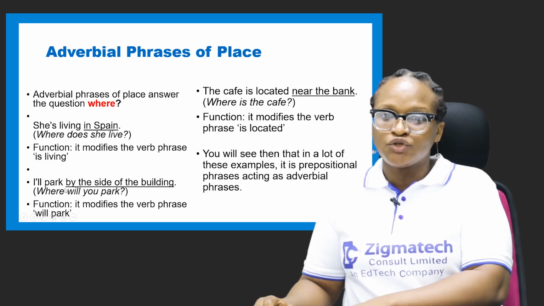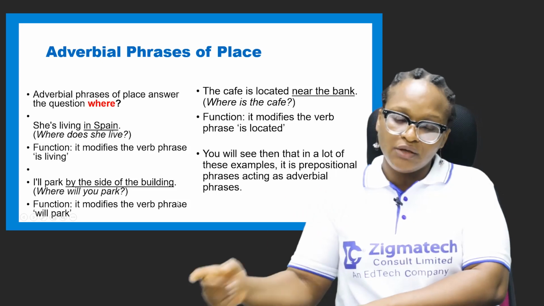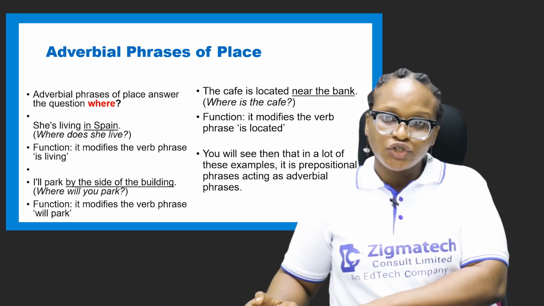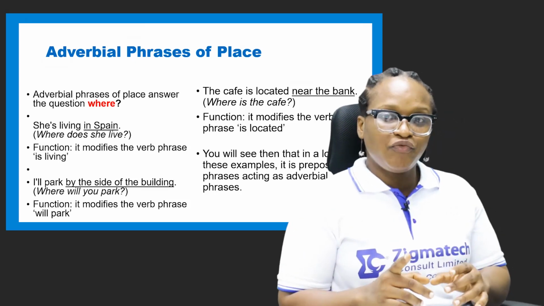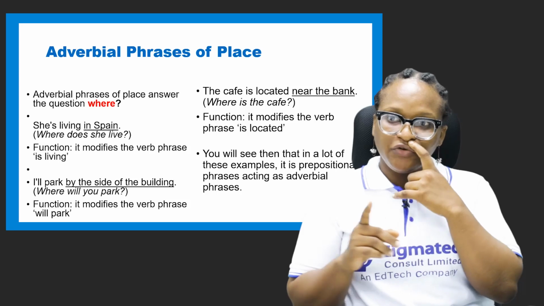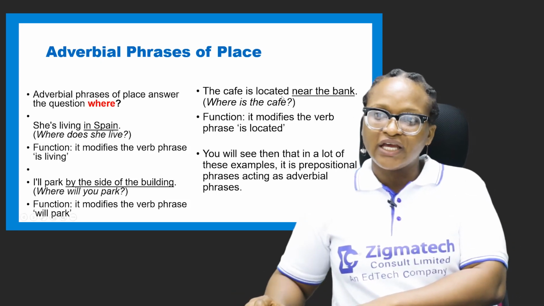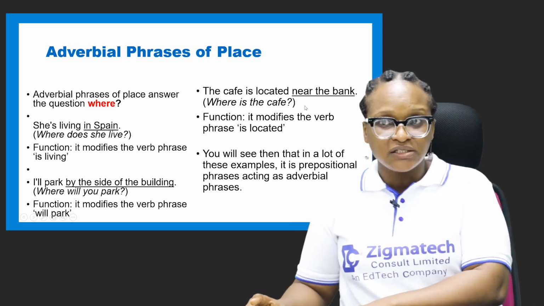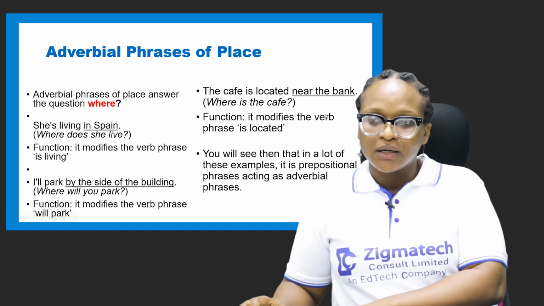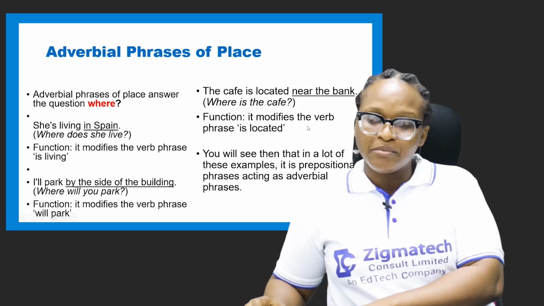Okay, so we have example 2, which says, I will park by the side of the road. Where will you park? By the side of the building. What's the function? It modifies the verb phrase will park. Then finally, the cafe is located near the bank. Where is the cafe located? Near the bank. So you see that the function, virtually all of them, has to do with the verb phrase.